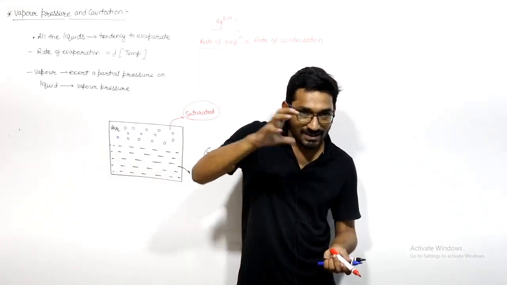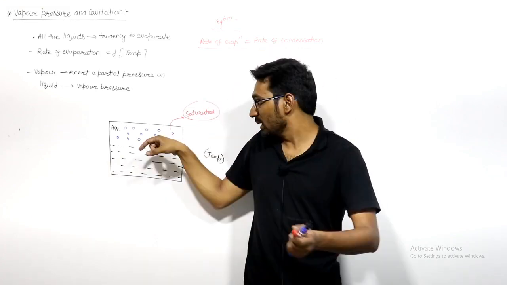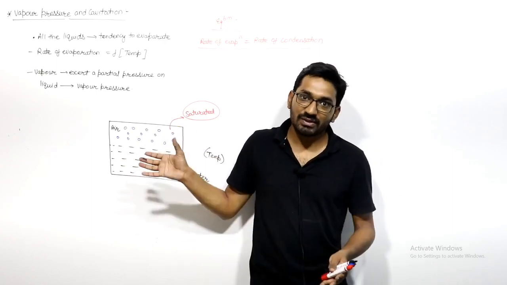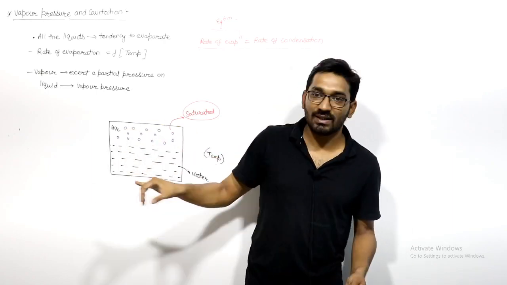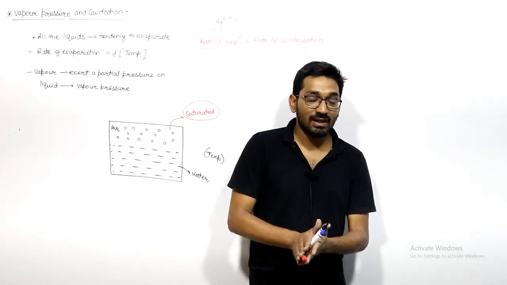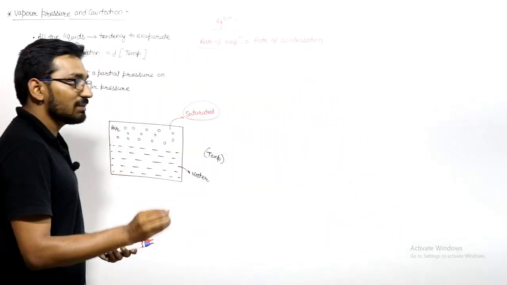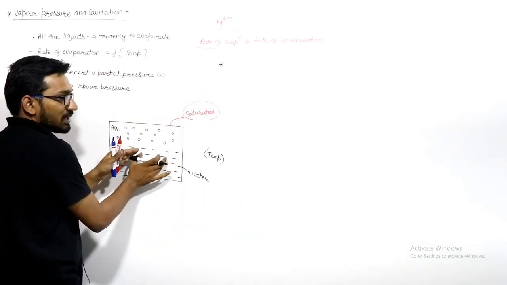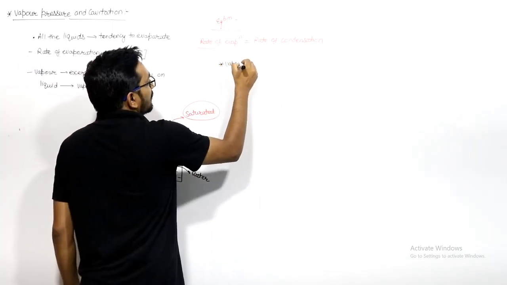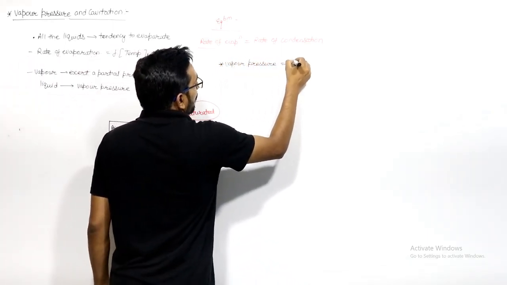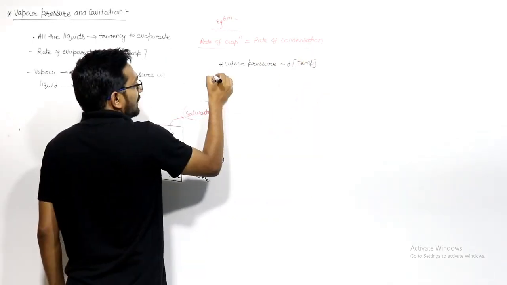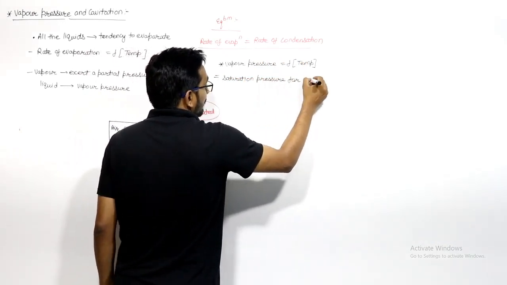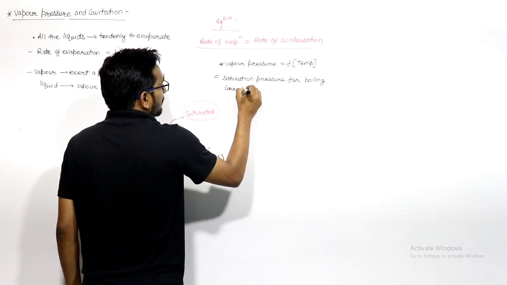These vapors now exert a pressure on the liquid surface, and this is known as the vapor pressure. The vapor pressure of a given liquid, at this saturation level, is a function of temperature only. Just for your understanding, these saturated vapors exert a pressure on the water, and this is known as vapor pressure. It is a function of temperature, and it is equal to the saturation pressure for boiling corresponding to that temperature.